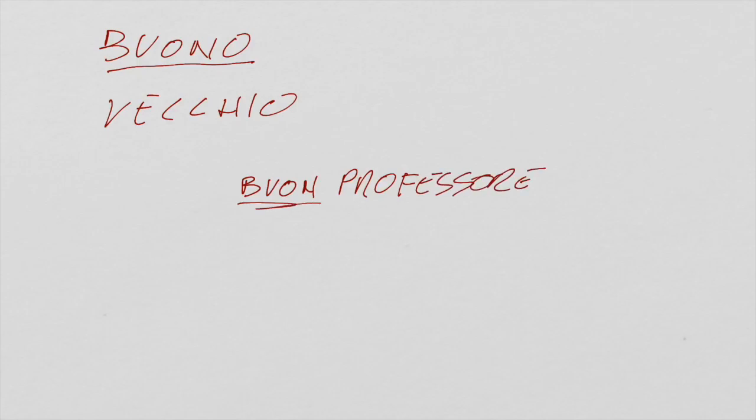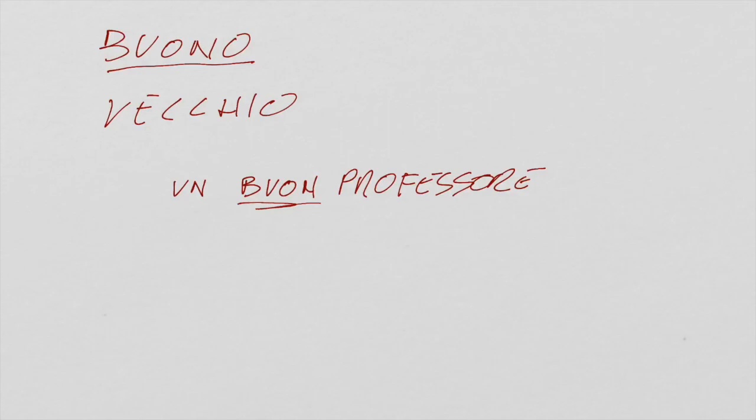In this case, you use buono in front of the noun. So it would be buon professore. As I said, don't worry now about the form.